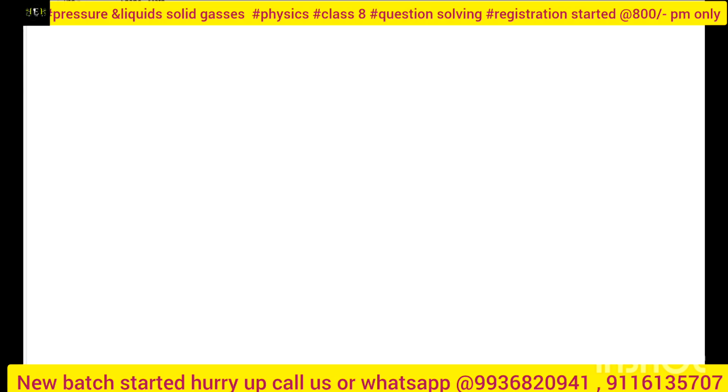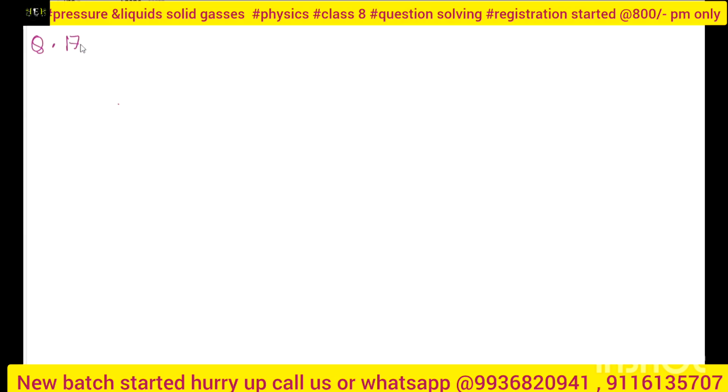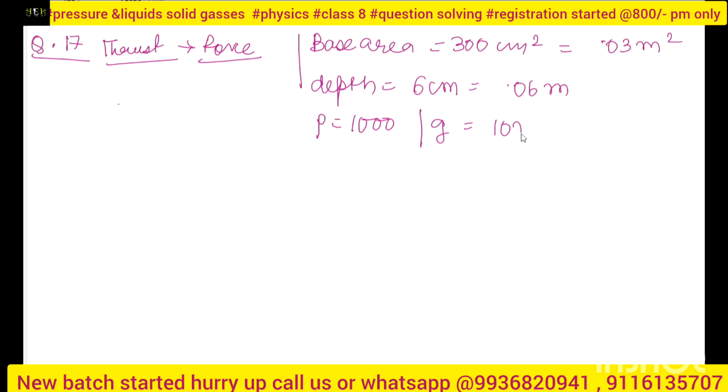In question number 17, they are asking about the thrust, and I know that thrust is nothing but force. So first I will calculate the base area. The base area is given, 300 centimeter square. When you convert it into meter, it will be 0.03 meter square. Next is the depth, 6 centimeter given, so 0.06 meter. Rho is given, 1000, and g is 10 meter per second square.